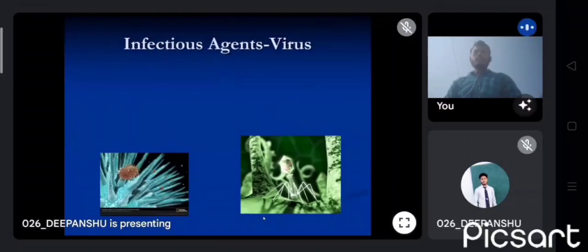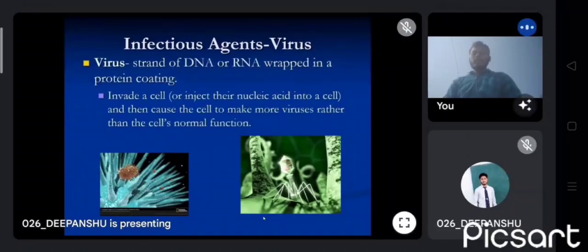Now, what are infectious agents, like virus? What is a virus? A virus is strands of DNA or RNA wrapped in a protein coating, which means it is covered with a protein coating. It invades a cell and then causes the cell to make more viruses rather than perform the cell's normal function.